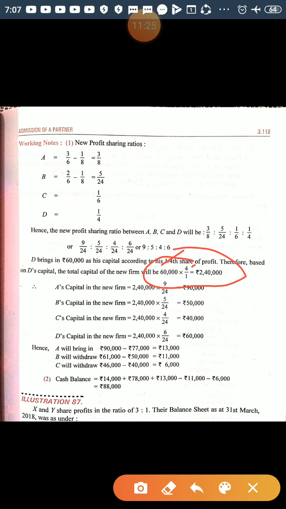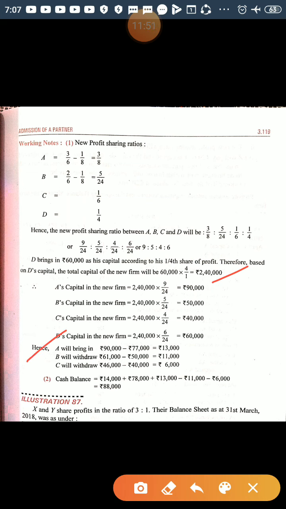Reciprocal of his share is 4:1. So 60,000 multiplied by 4/1, that is 2,40,000. Now A's required capital is the total capital of the firm multiplied by his new share 9/24. So he is supposed to have 90,000 in the new firm, but at present he has 77,000.